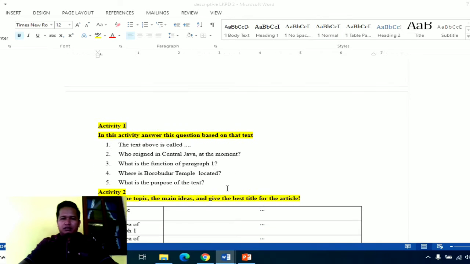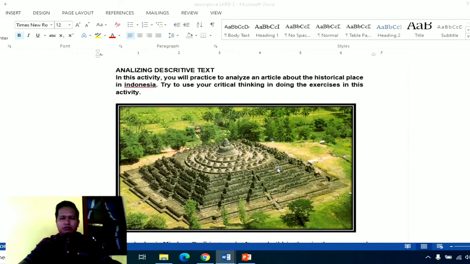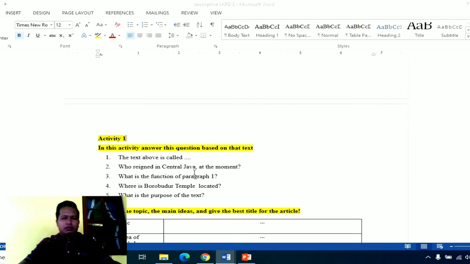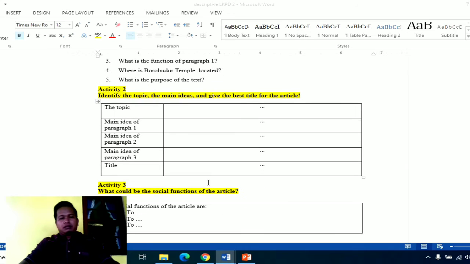Okay, you will find some text of Borobudur Temple, and in the first activity you will answer the questions based on the text. In the second activity you will find the main idea of Borobudur Temple.